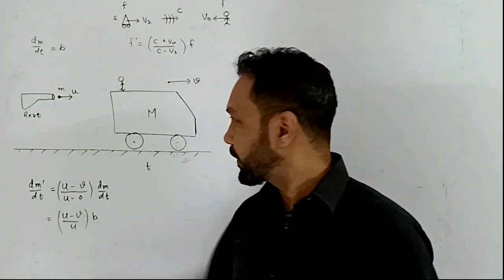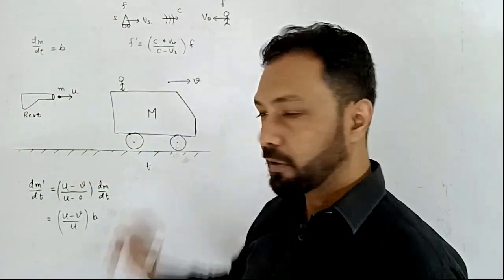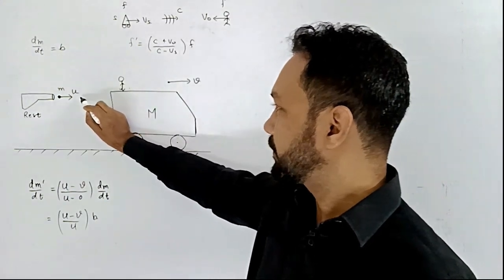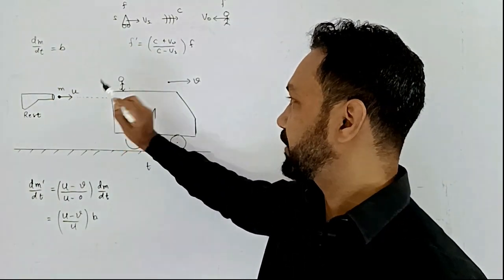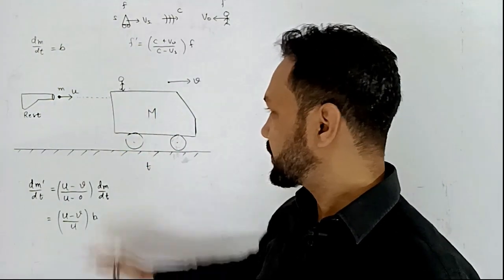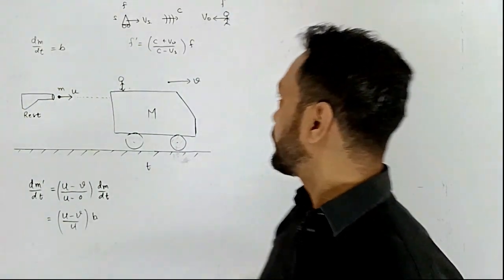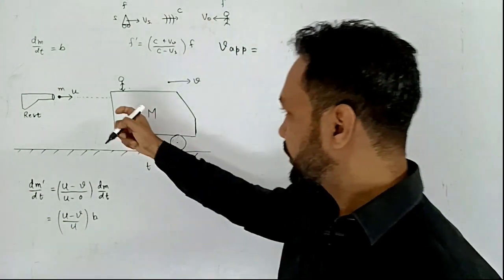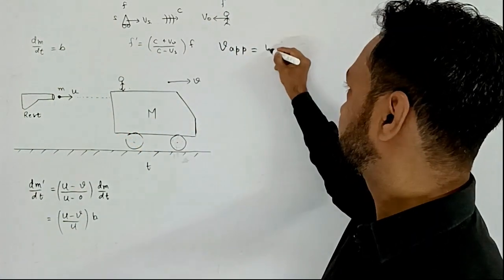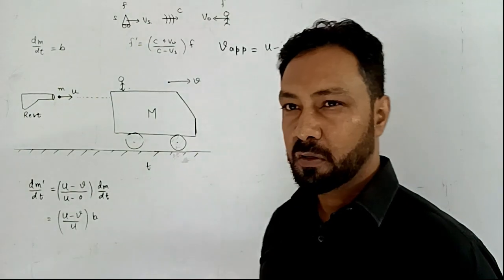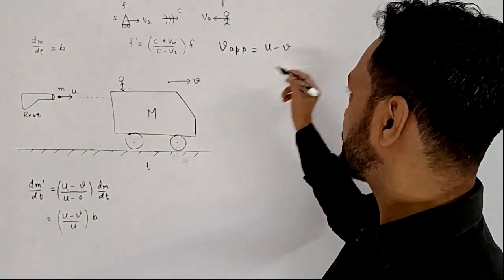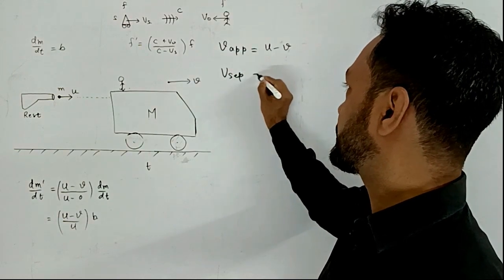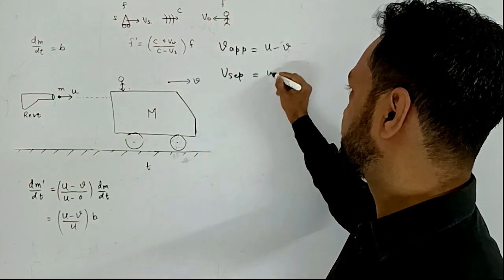And now coming to here, all collisions are elastic. So according to this observer, this bullet is going to strike this surface, the rear surface of the cart. So velocity of approach is u minus v, and since it is an elastic collision, velocity of approach is equal to velocity of separation. So velocity of separation is also u minus v.